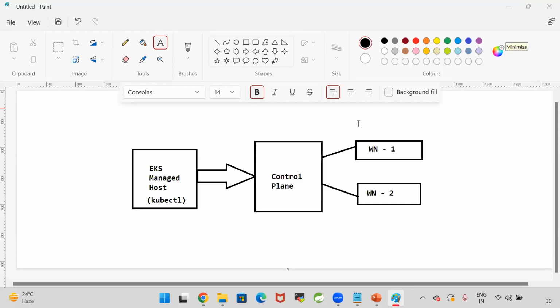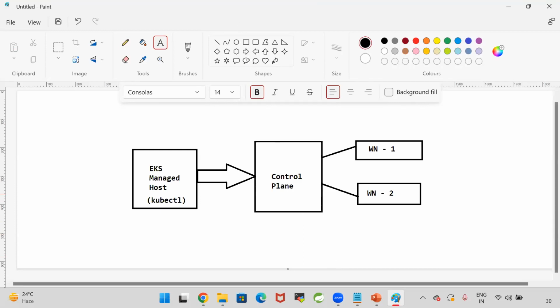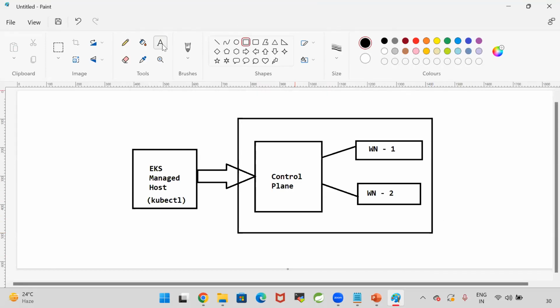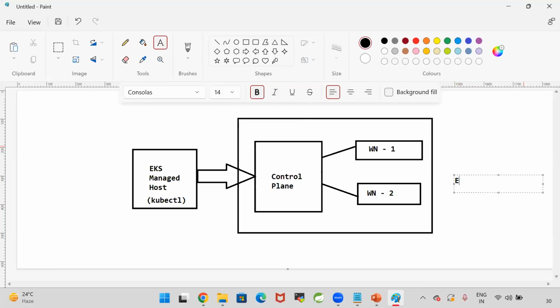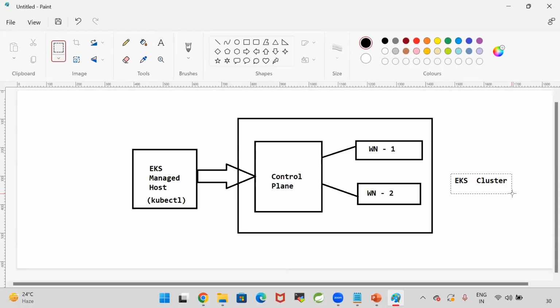Master node and control plane both are the same. Yes, we don't call it a master node in Kubernetes; we call it a control plane in Kubernetes. Now, I want to create the EKS cluster. This is my EKS cluster. In this EKS cluster, the control plane will be available and worker nodes will be available.